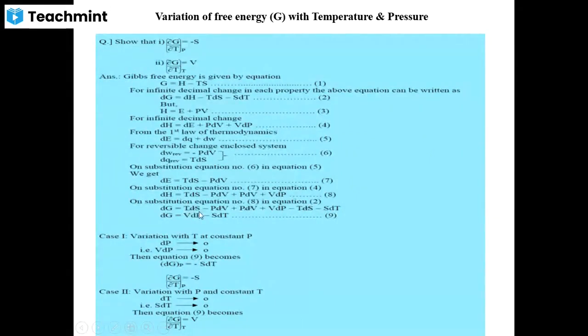Strikeout is mentioned over here. You can see TdS will get cancelled, and PdV will get cancelled because minus and plus are there. Then the left terms will be dG is equal to VdP minus SdT. This is our equation. But our question is that we have to vary this free energy with respect to temperature at constant pressure, and with respect to pressure at constant temperature.